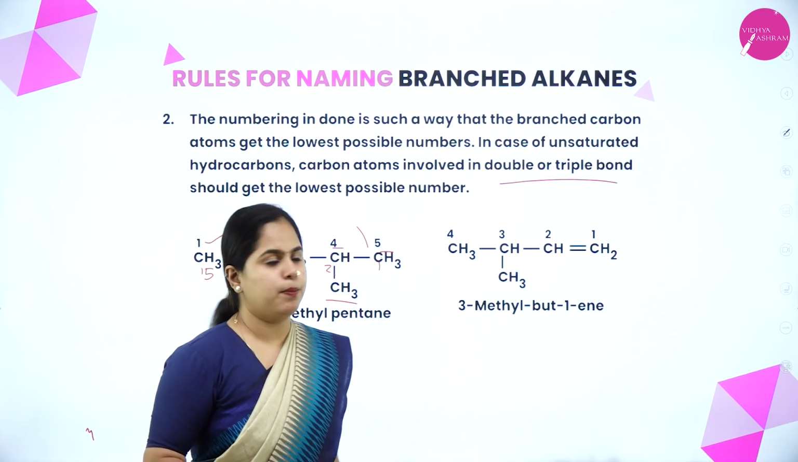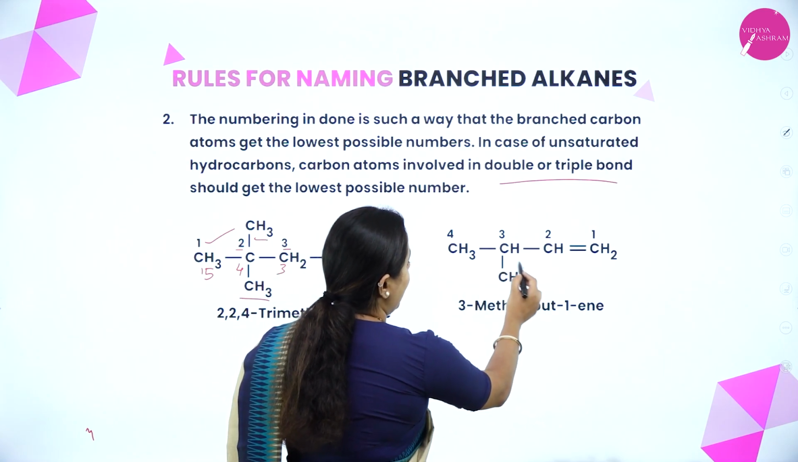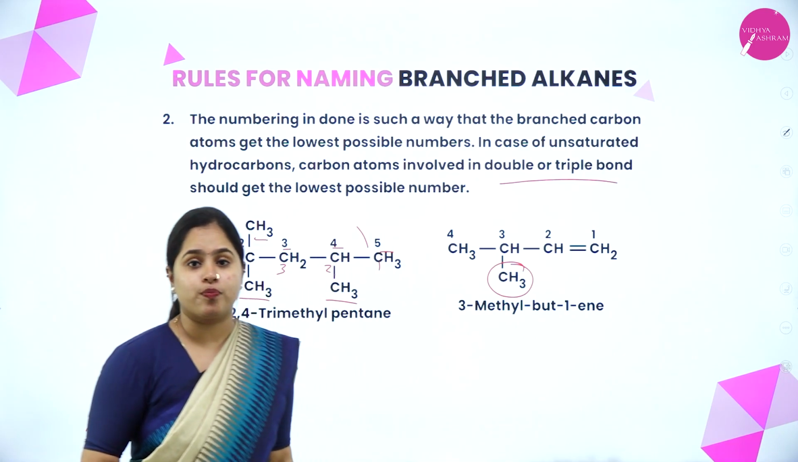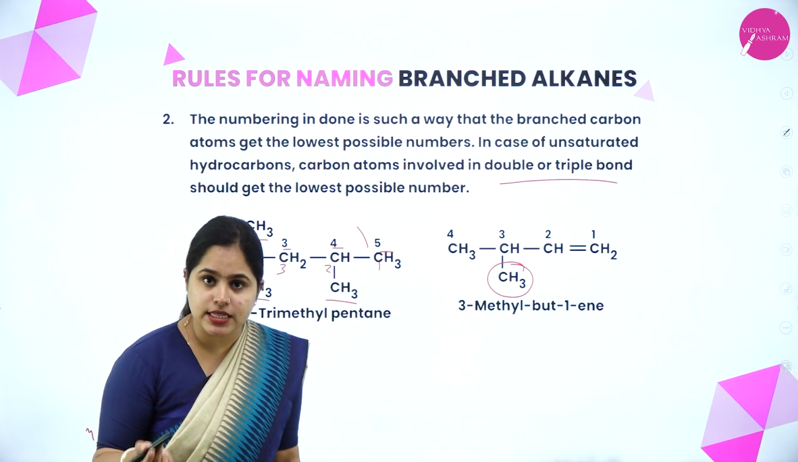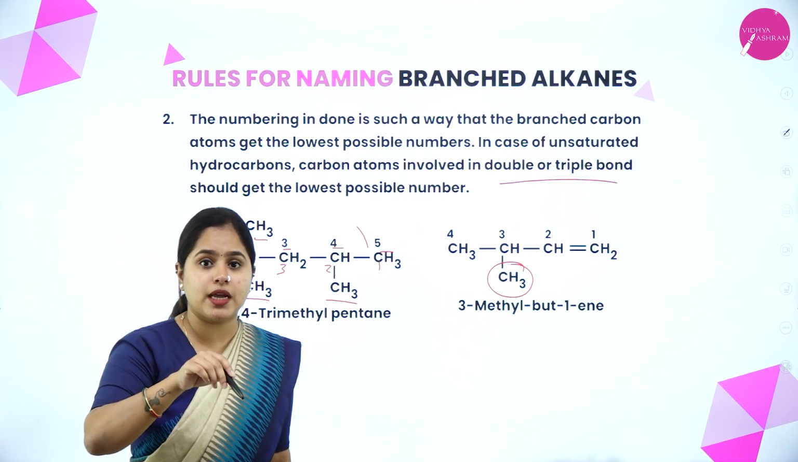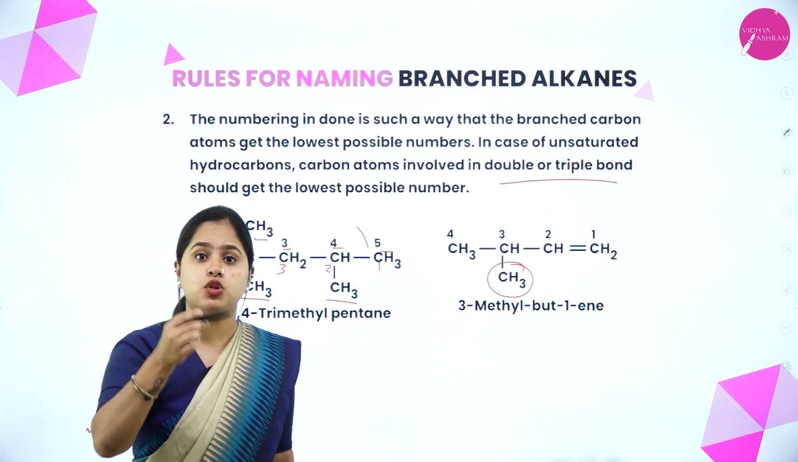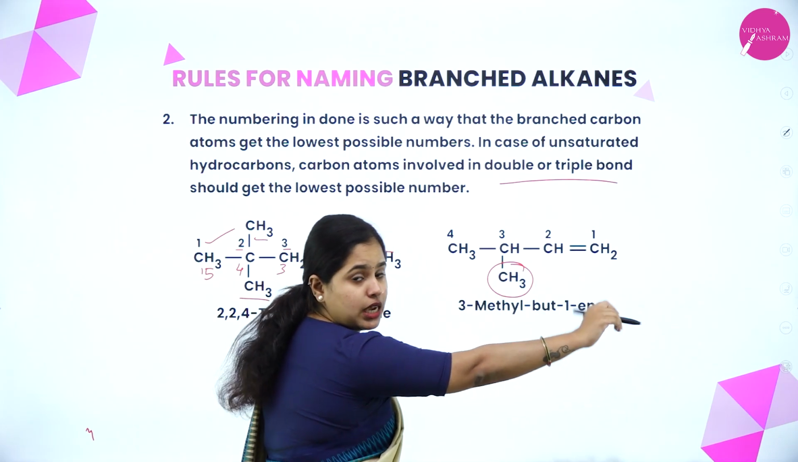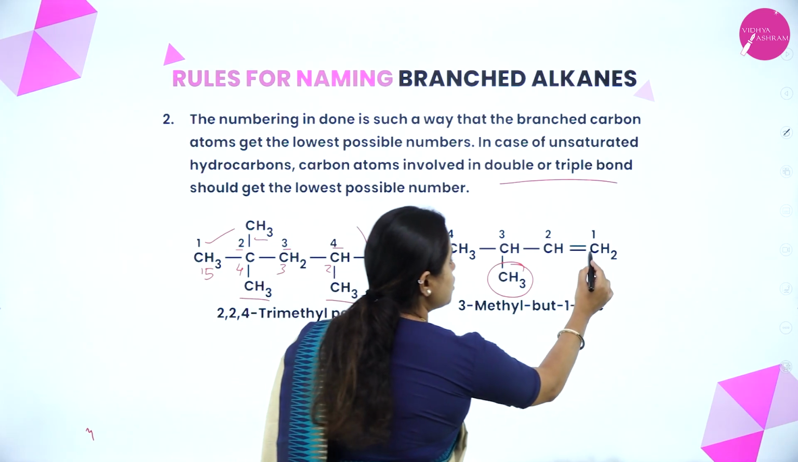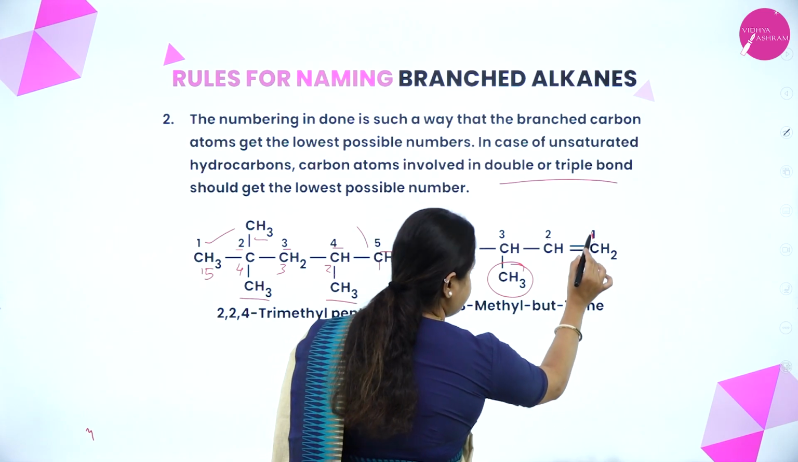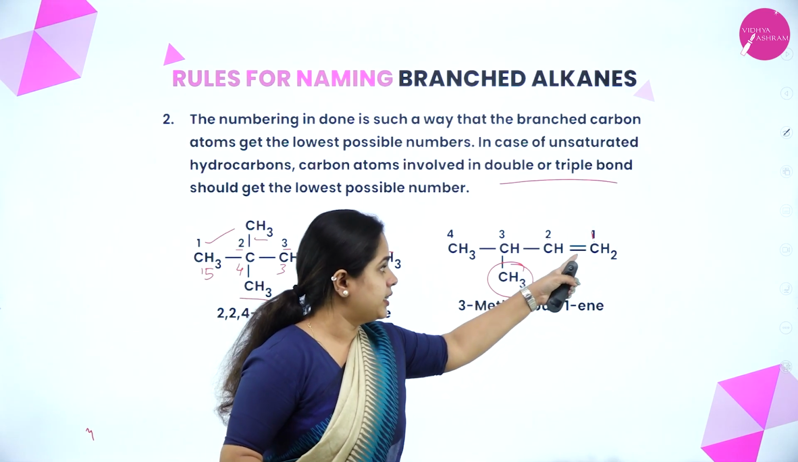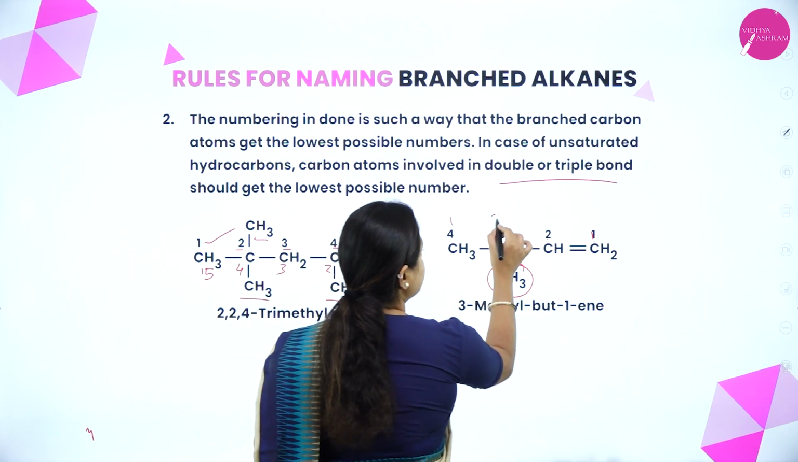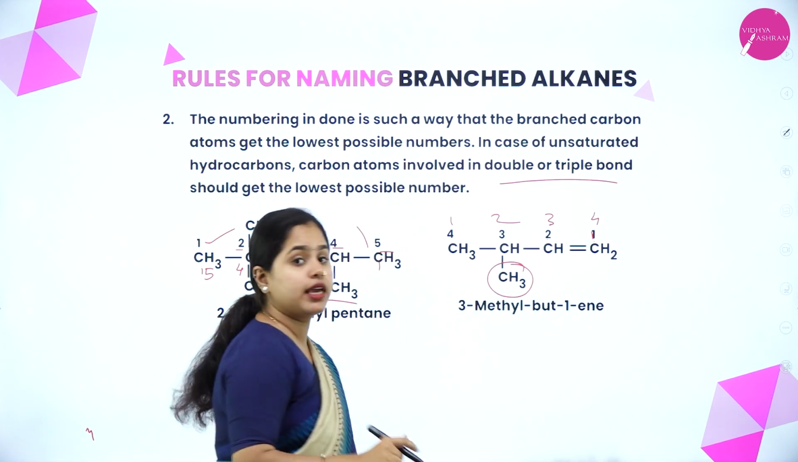Okay. The next example, let's see. CH3CH and there is a branch here, a methyl group, and then CH double bond CH2. So if there is a branch as well as a double or triple bond, which will get more preference? That means the number should be the lowest for the double bond. So instead of numbering it from this side, we number from that side. Why? Because if we start from here, the double bond will get the first number. But if I start numbering from this side, it will be 1, 2, 3, 4, and my double bond will get the number 3.